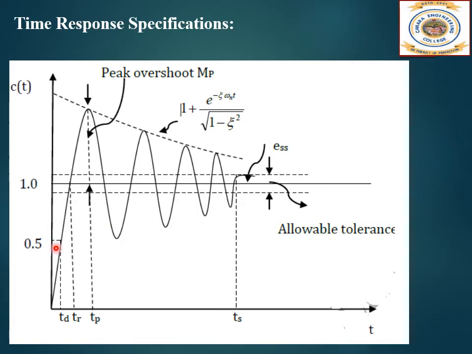Now here, see over here, this is the TD, the delay time, TR, the rise time, TP, the peak time. And here you can observe, this is the input we give, that is the unit step input. This is the peak overshoot, and here the allowable tolerance, that is around 2% to 5%. ESS is the steady state error, and TS is the settling time.